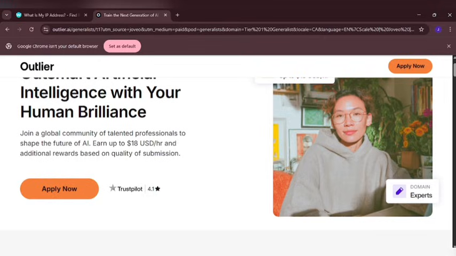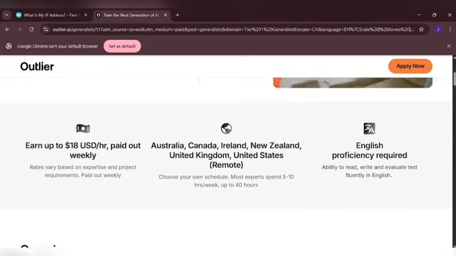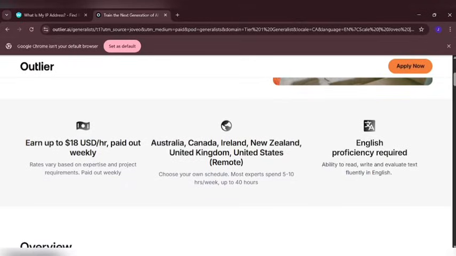Now let's head over to this interface right here. When you come right here, you can see earn up to $18 paid out weekly. Australia, Canada, Ireland, New Zealand, United Kingdom, United States. This specifically states the countries that are approved to use this platform. You can see that you choose your own schedule. Most experts spend 5 to 10 hours weekly, up to 40 hours, depending on what you tend to focus on.